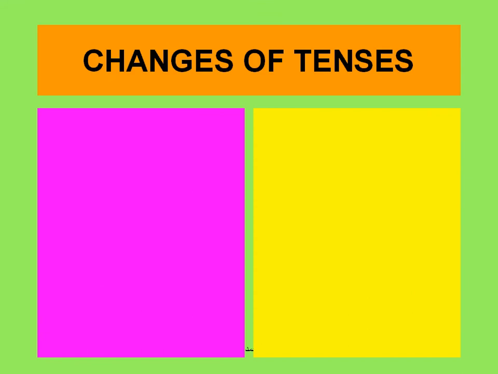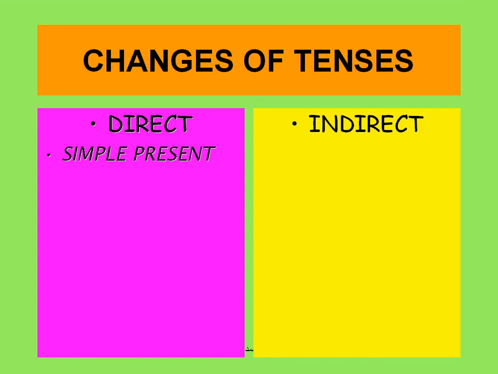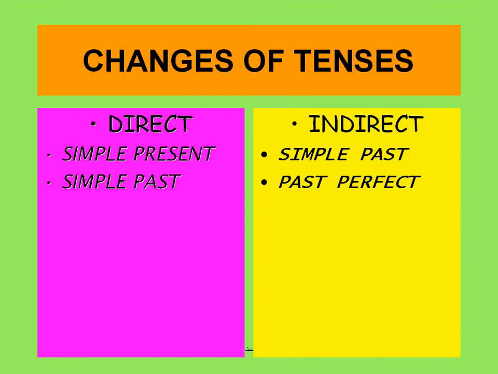Now let's move to the changes of tenses, direct and indirect. Simple present tense changes into simple past tense. Simple past changes into past perfect.